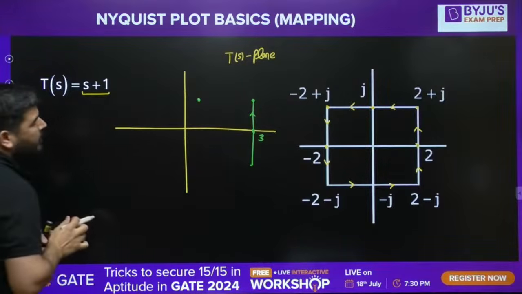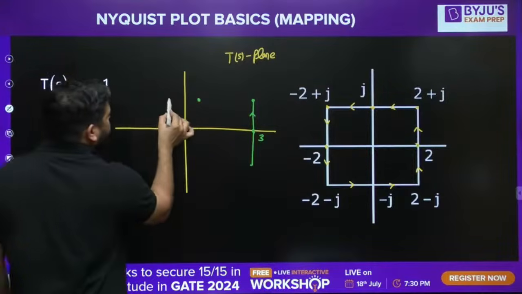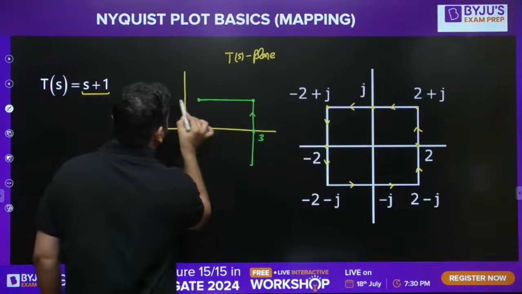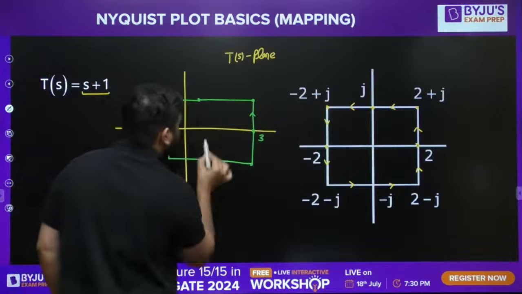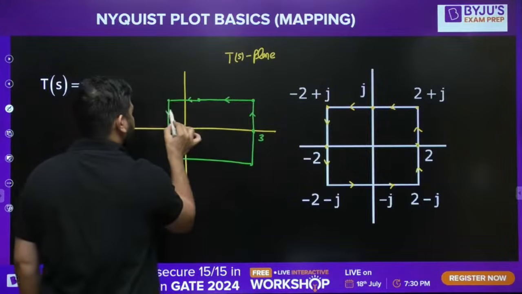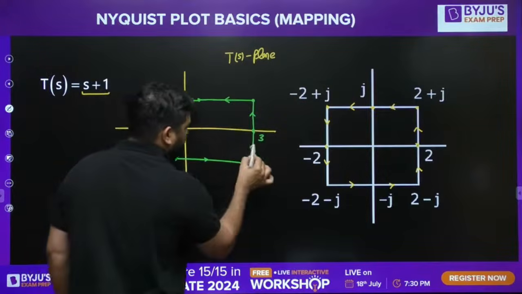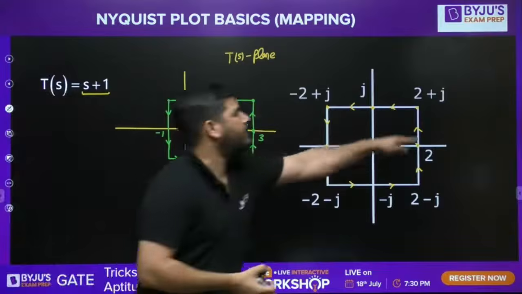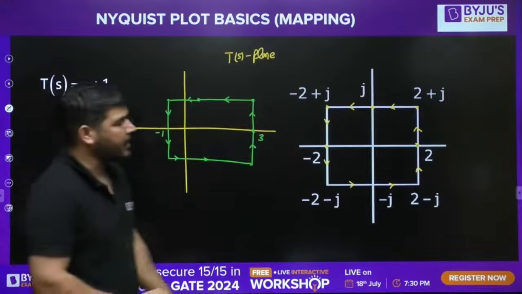Now the next is minus 2 plus j. If you map this, it will become somewhere here. So the graph will look like this. Perfect. This is minus 1. This is the graph, because you are moving in this direction, so you are moving in this direction as well. I hope it is clear.